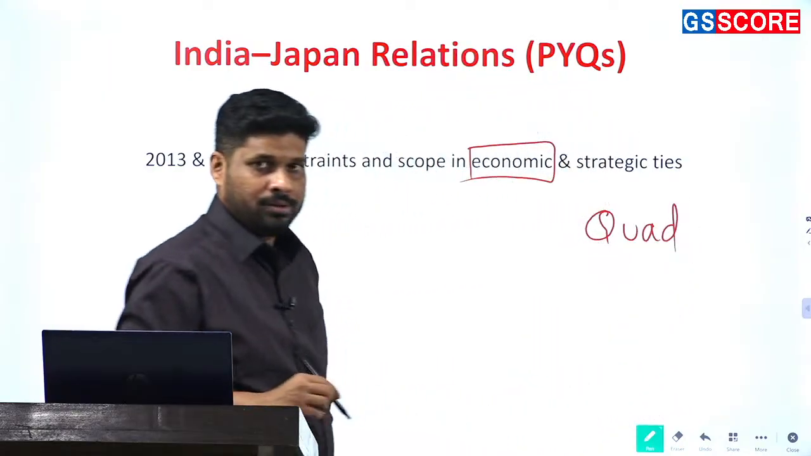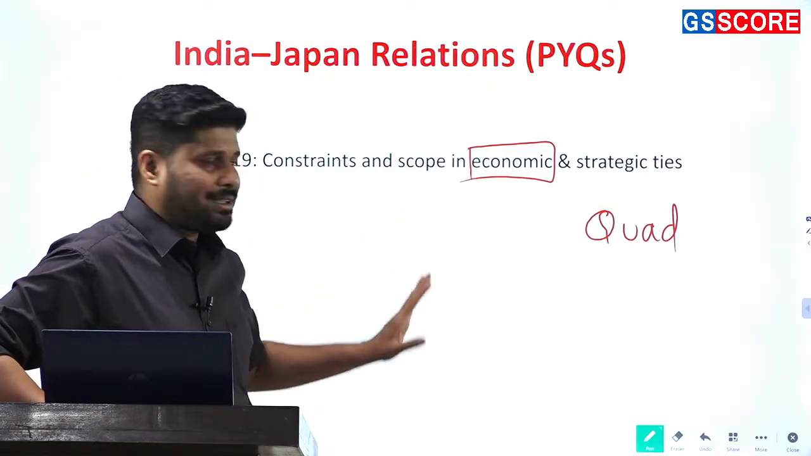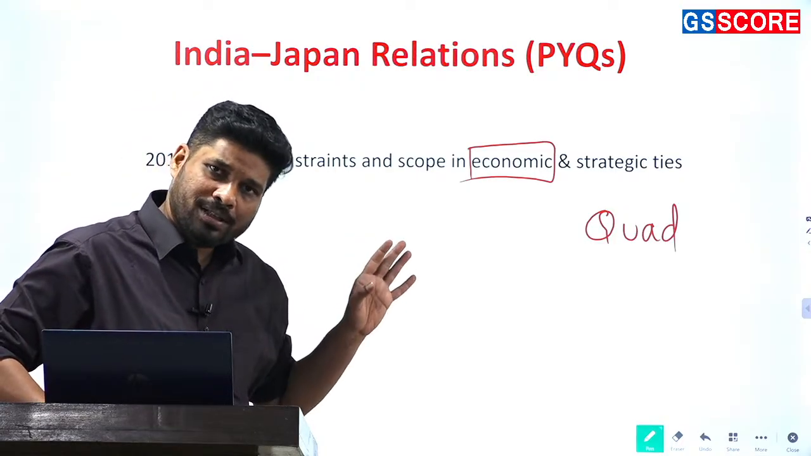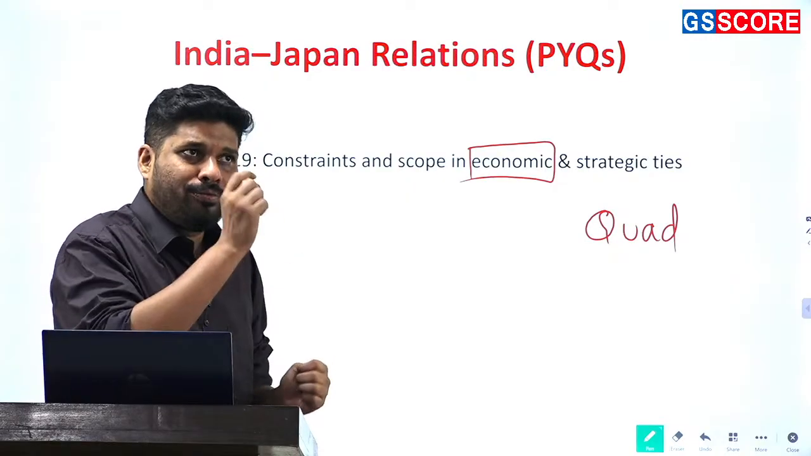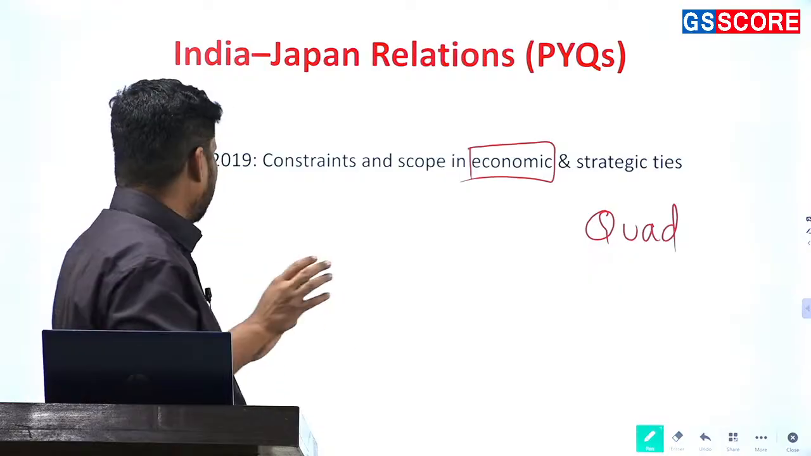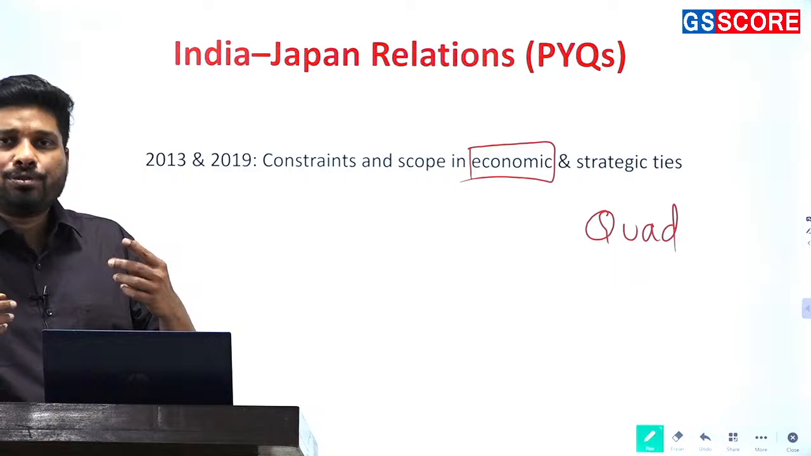That will play a role. Questions basically are on these two arenas only, that is economic and strategic ties. Strategic ties are more or less the Quad. Questions are rarely upon one theme of India-Japan relations. Whenever the question has been asked, it has been asked on multiple issues.